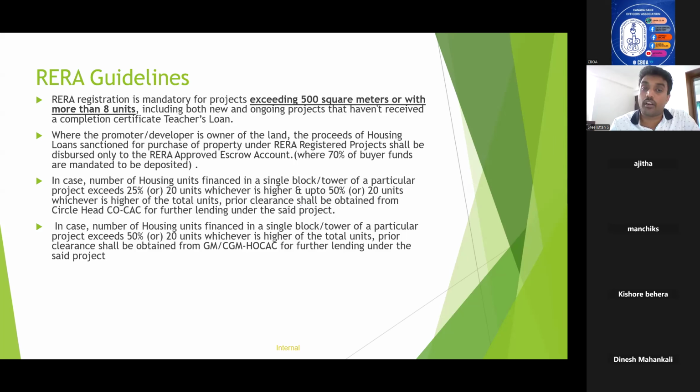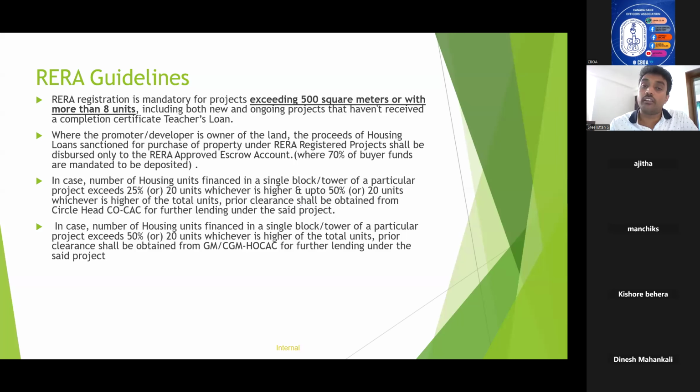See, suppose you are financing a project which is RERA approved, and the flat is under construction. Suppose the builder name is, say, Prestige Group, and you are financing one project of the Prestige Group, and your customer is purchasing a flat in that particular project. There will be two accounts for that particular builder. One is the builder's general current account, and the other one will be an account exclusively for that particular flat project.